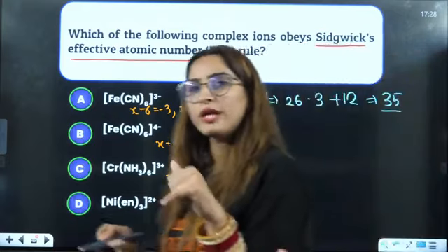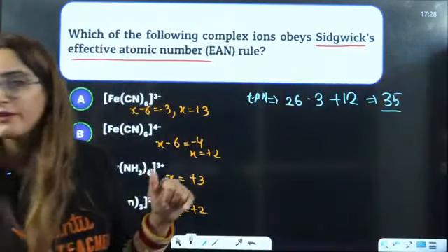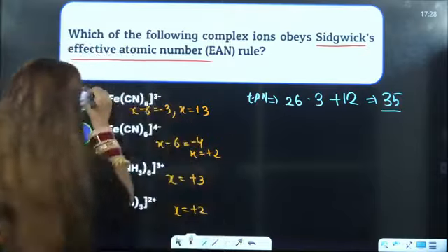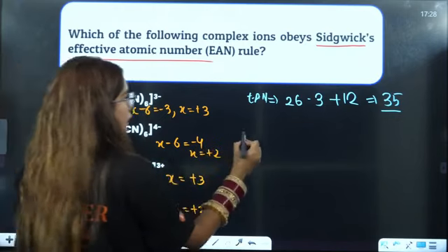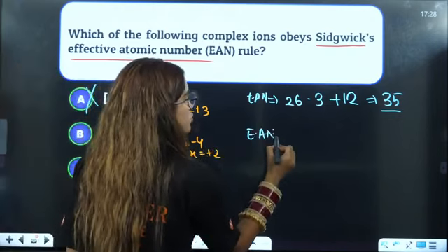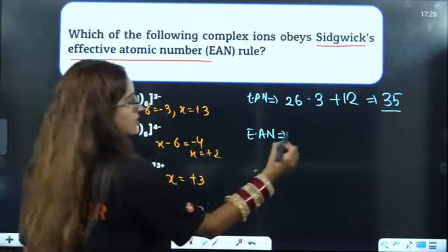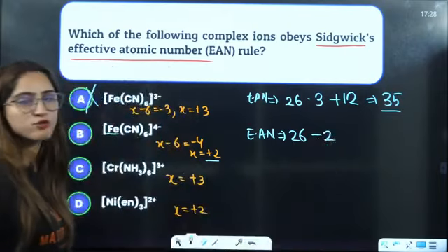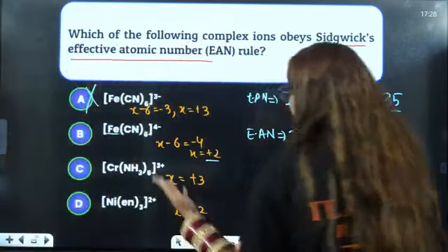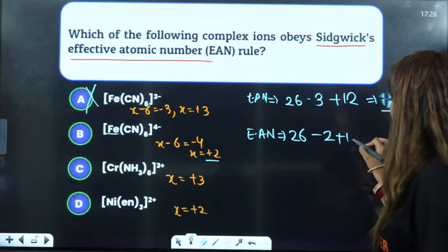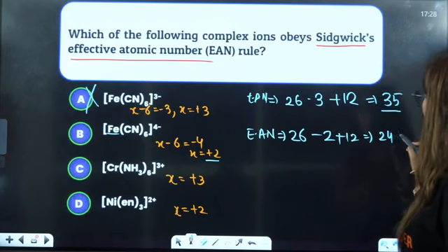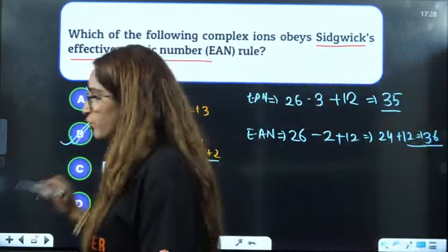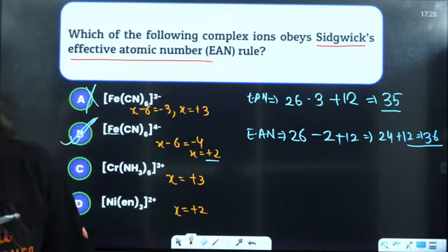Is it not equal to the nearest noble gas? The nearest noble gas should be equal to 36 here. So that is not equal to 36. So that is eliminated. Next, if you have EAN, it will be equal to, iron means 26 atomic number, plus 2 means you have to subtract 2 electrons here, right? CN6 means 12 electrons it will give, right? So again it is 24 plus 12, that is equal to 36. So it is going to follow the EAN rule, right?